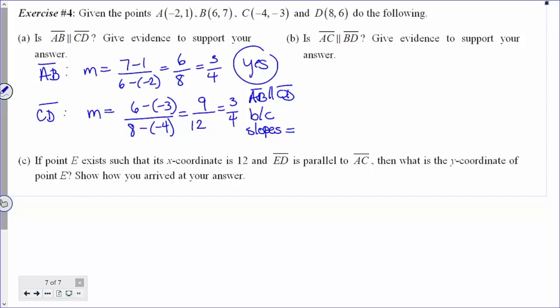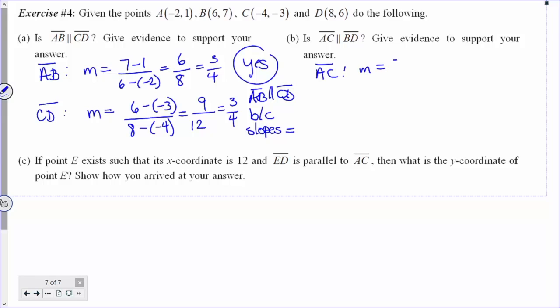Now we're asked the same thing in letter B except for two different line segments. Letter B asks us, is AC parallel to BD? Again, what I'd like you to do is pause the video right now and work through it to see what you find. Okay. Let's go through the calculations. Now we have to be a little bit careful because now we're calculating the slope of AC and points A and C aren't sort of sitting right beside each other in the problem. But that's simple enough. We just have to keep track of everything.